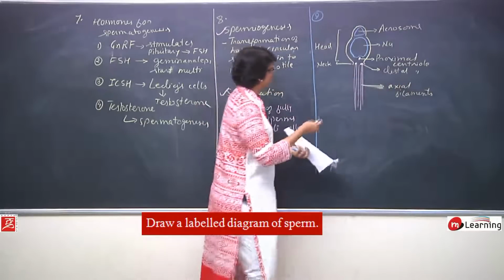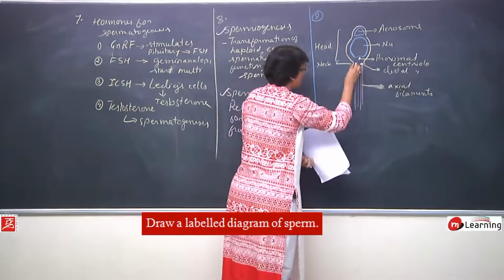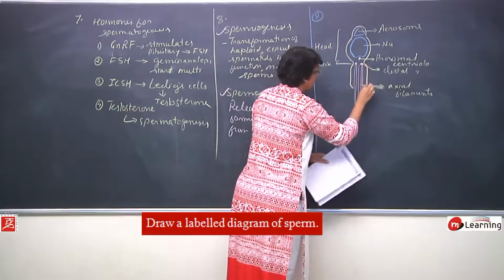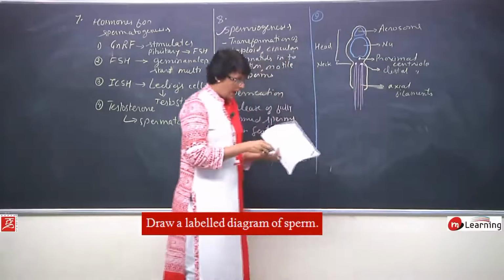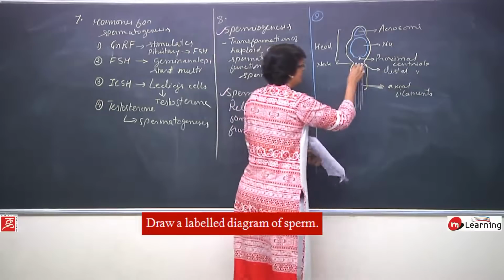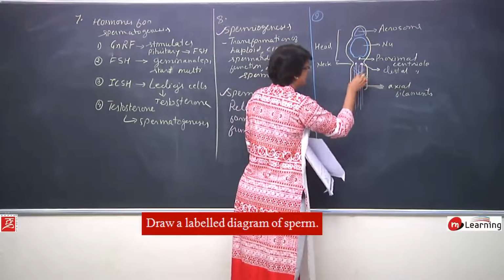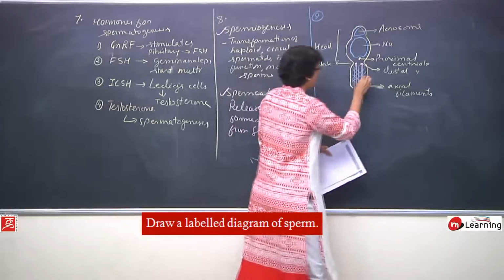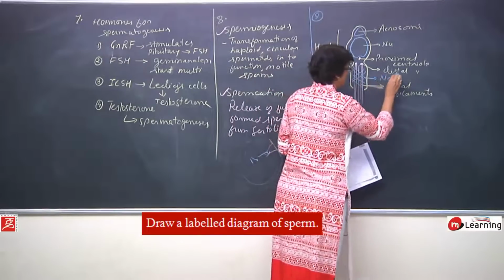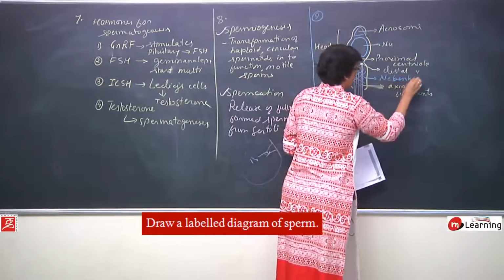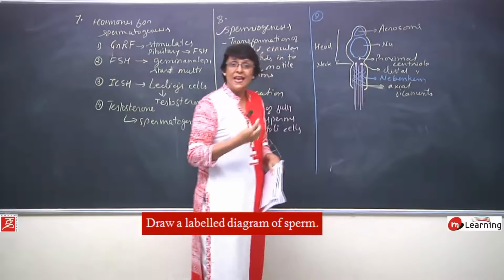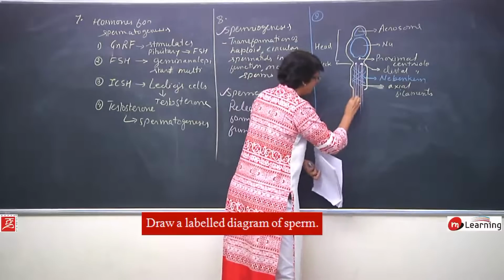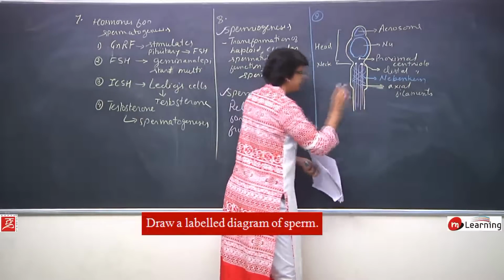Plasma membrane is going to continue in this part. Around the axial filaments are the spiral mitochondria, which are known as Nebenkern. This is Nebenkern. They are surrounding the axial filaments, and the remaining part is the tail part.